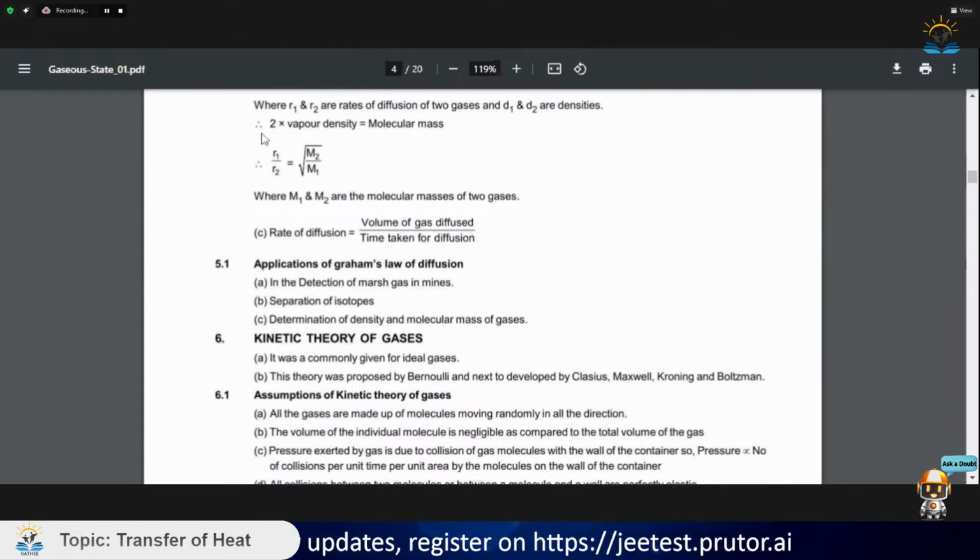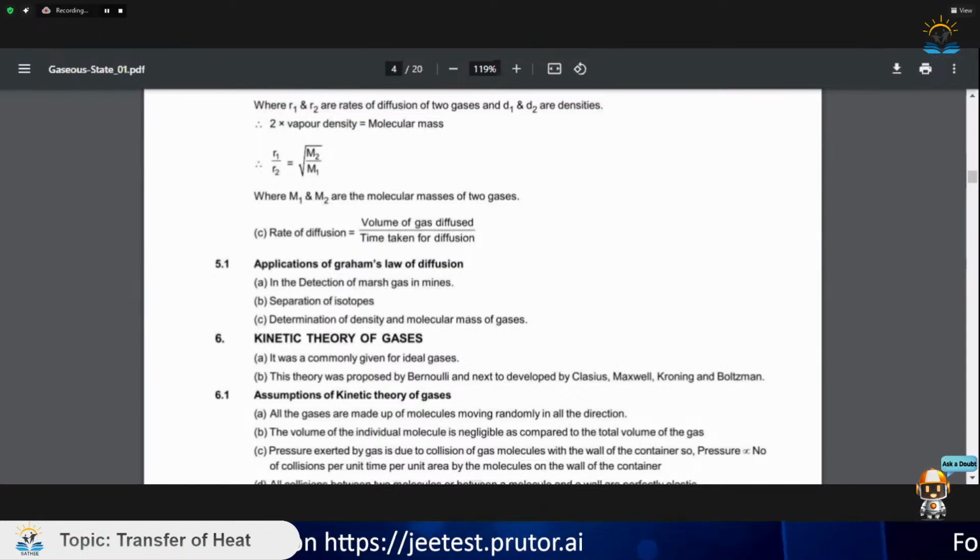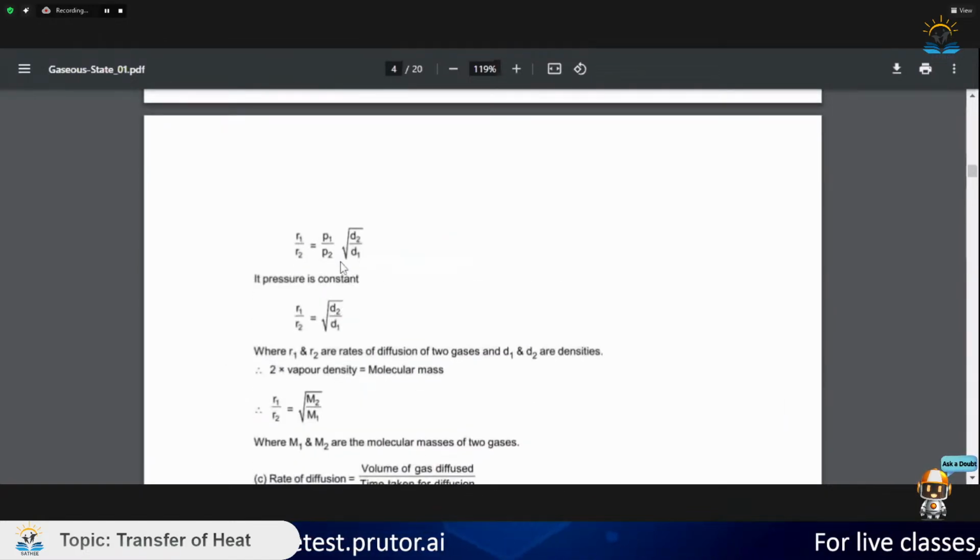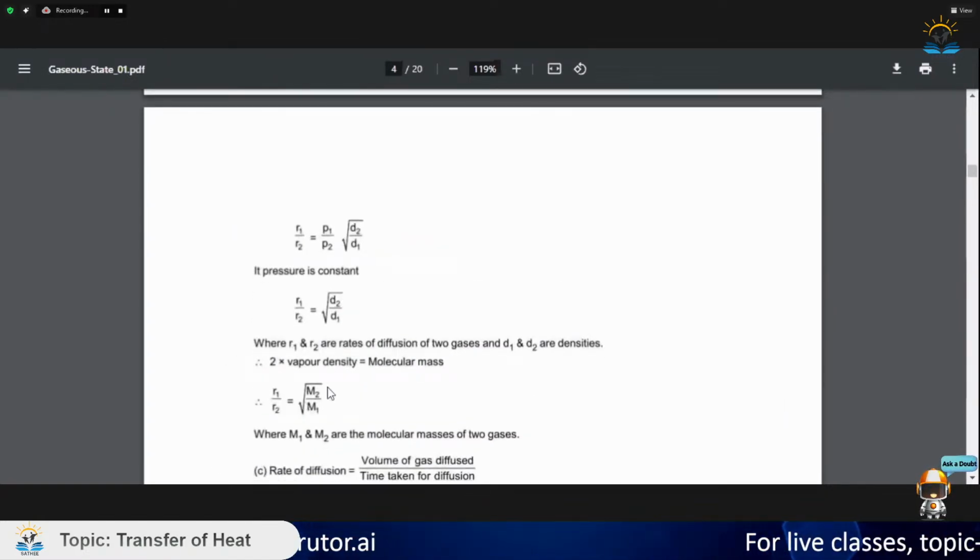So this was the basic thing for Graham's law of diffusion. Just take a quick look at these three formulas.